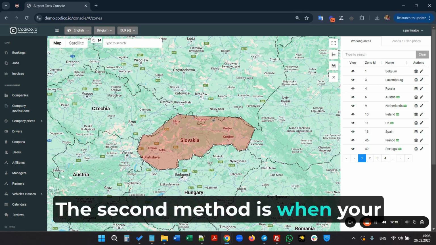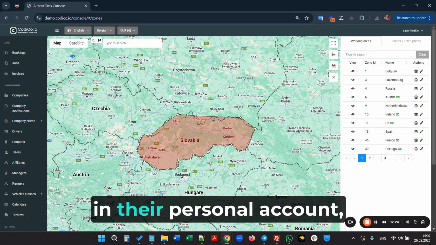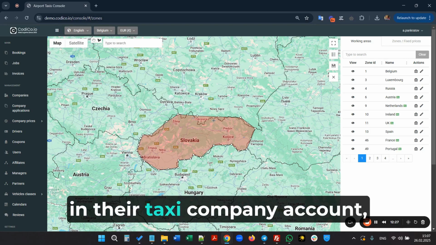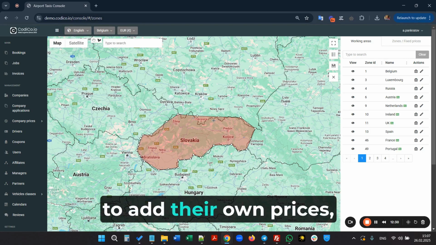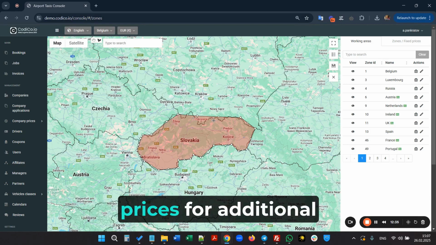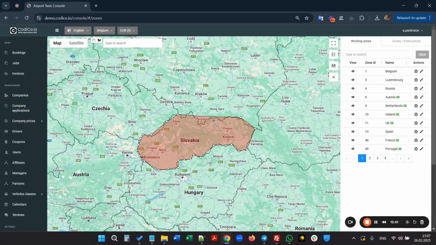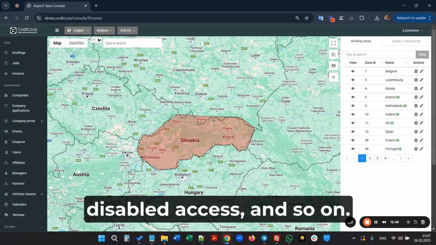The second method is when your taxi partners set their own prices, meaning they have the option in their personal account, in their taxi company account, to add their own prices, including per kilometer rates. Prices for additional services like child seats, waiting time, disabled access, and so on.